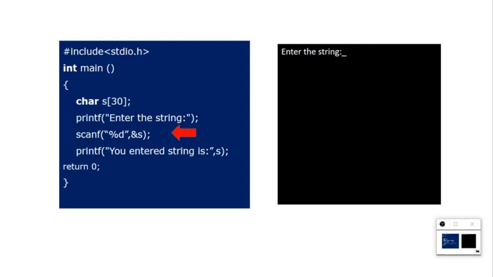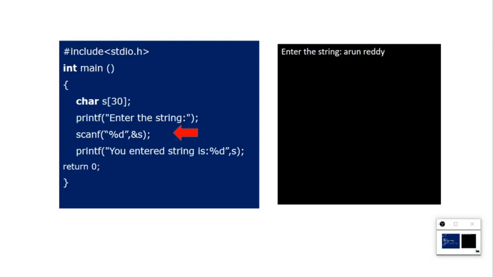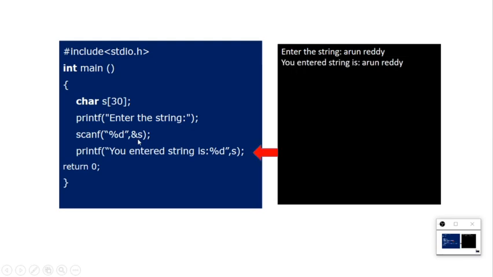Okay, so let us see a small program again. See, enter the string. This time I am using scanf. Now you can see, enter the string. What is happening? The cursor is waiting for me to enter my name. So let me enter my name. Immediately Arun Reddy will be saved in the string s. After saving I want to print it. Now I have used 'your entered string is %s'. So %s will represent s. Whatever the value of s is, it will be printed in place of %s. So this is how we use printf.